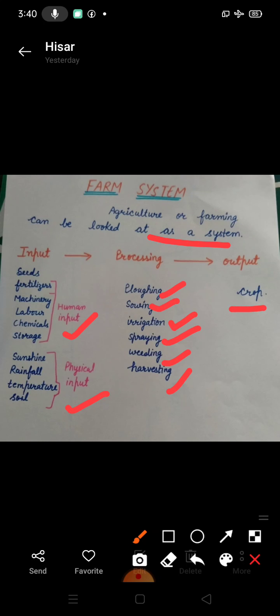Same as in the farming system, when we are rearing sheep, then as an output we can get wool. If we are having cattle, then we can get dairy products as output, and if there is poultry farming then we can get eggs, and so on. So for any system there is requirement of inputs and processing, only then we can get the output.